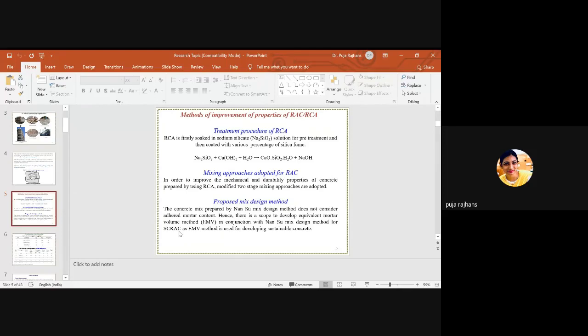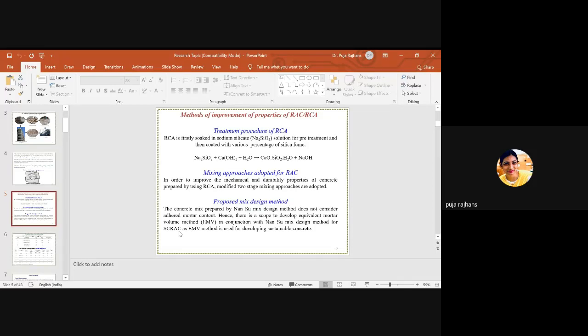Next is the mixing approaches. What is mixing approaches? We know that we have one mixing approach which is the normal mixing approach, in which we have the mixing machine and we just pour the aggregates, then cement, then water, then fine aggregate, what we require, mix for some time and then pour into the cubes. So this is the normal mixing approach.